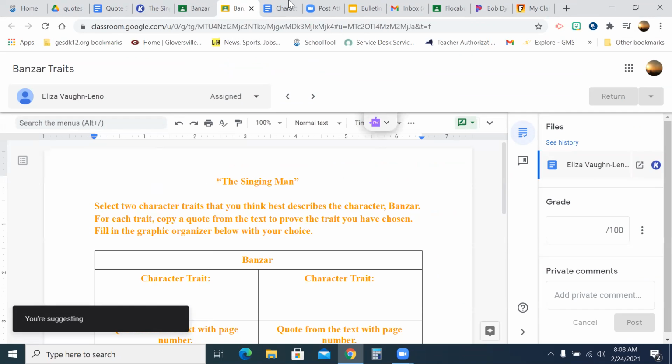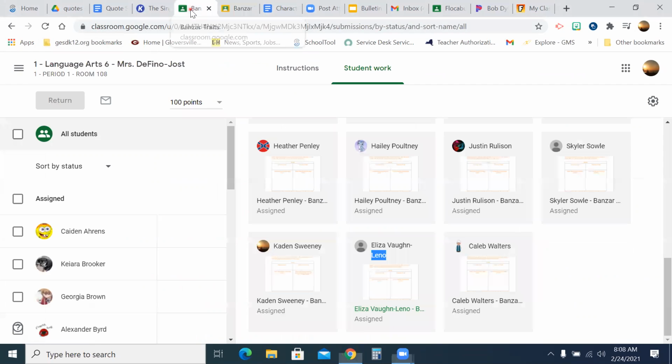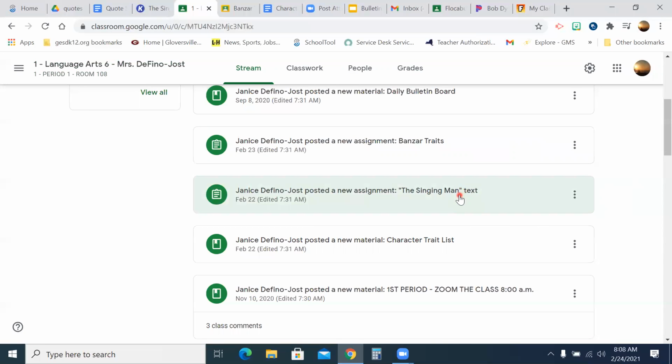I forgot my little spotlight thing. Everybody got that? Sky, you good? You got them both? Okay, and then if you go back to classroom, you're also going to need the Singing Man text, which I already have open in Cami.